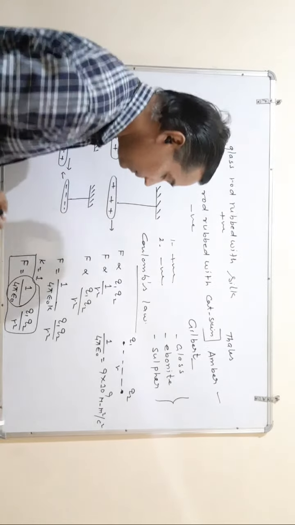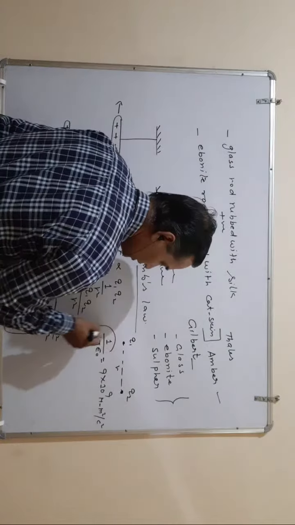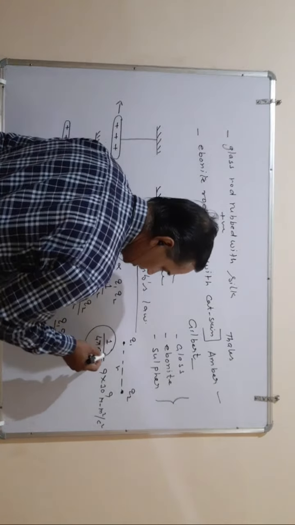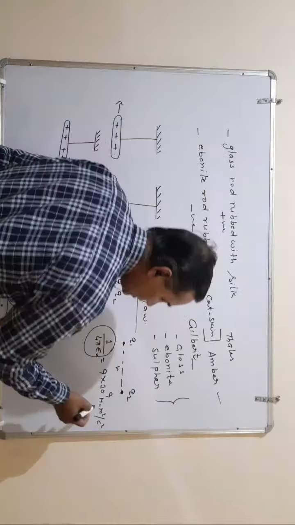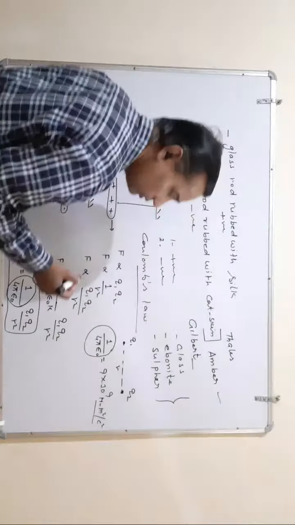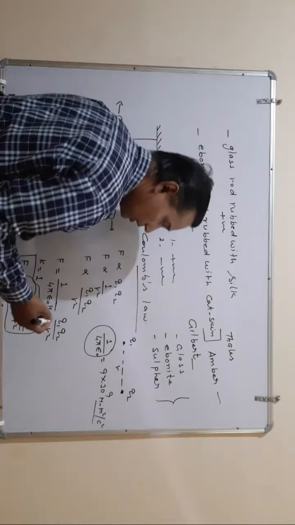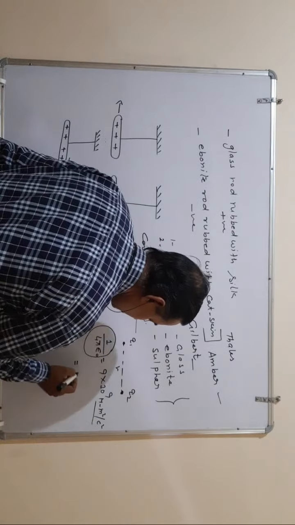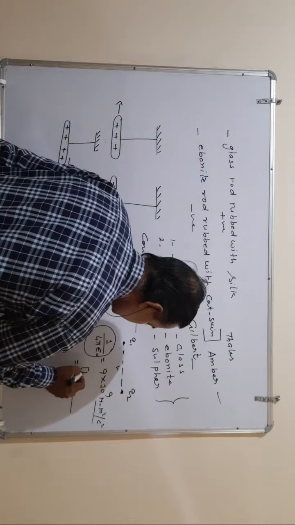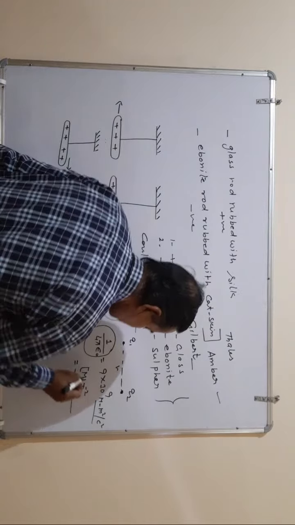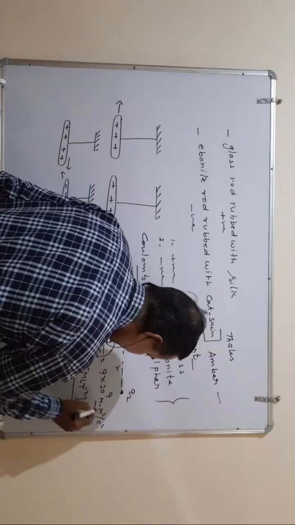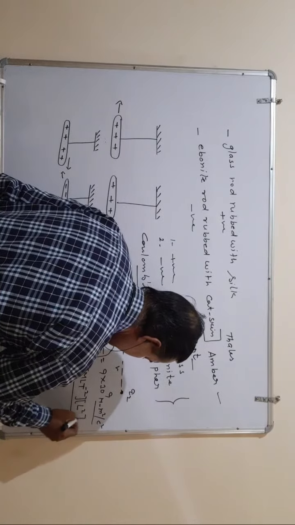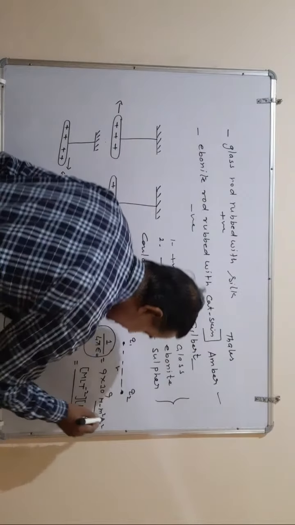You know very well that in examinations they generally ask the question: what is the dimension of this, and the unit. The unit is Newton meter square per Coulomb square. How do we find the dimension? You know the dimension of Newton, that is force, is M L T to the power minus 2, and meter square is length square, so L square. And Coulomb square: charge Q is equal to I T, that is A T, so square means A square T square.